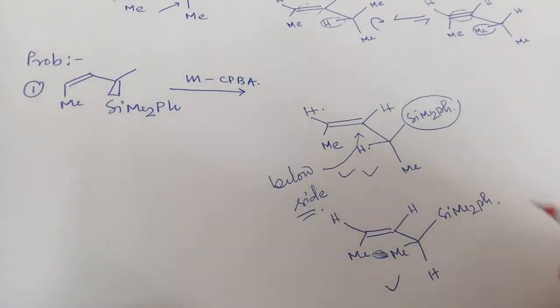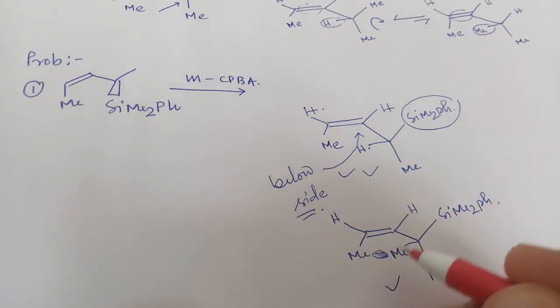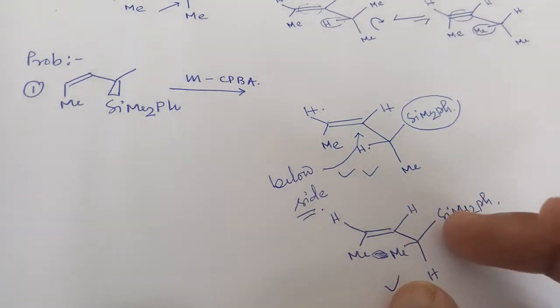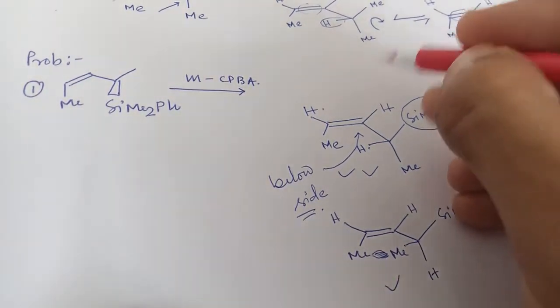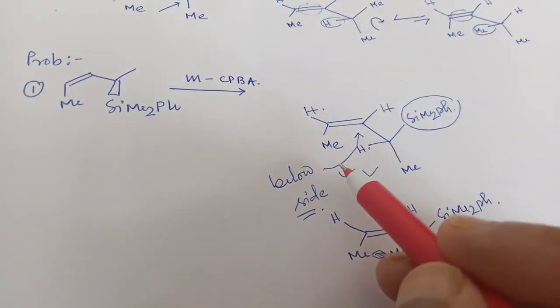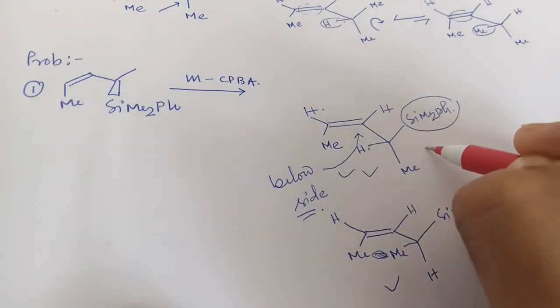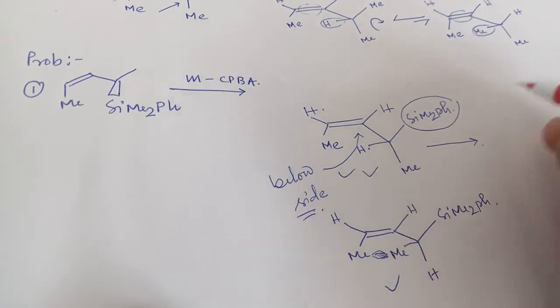In this case also the mCPBA will come from the bottom side, but I'm not talking about this conformation because this is less stable. So if it comes from the bottom side, the product will be the below epoxide.